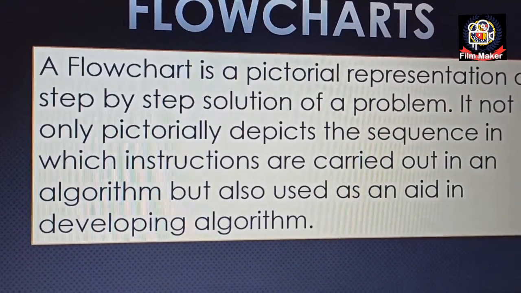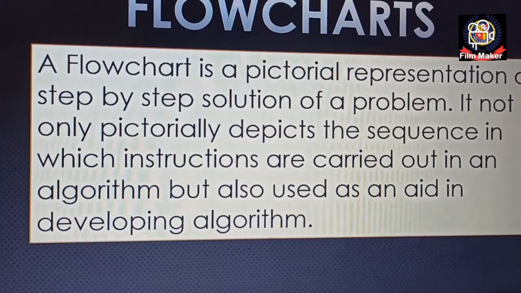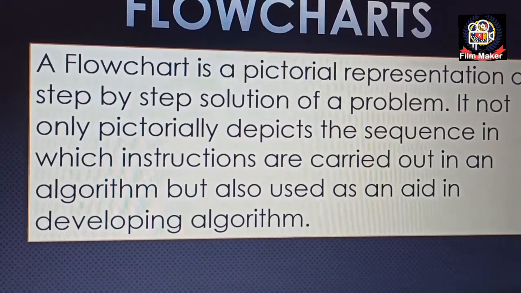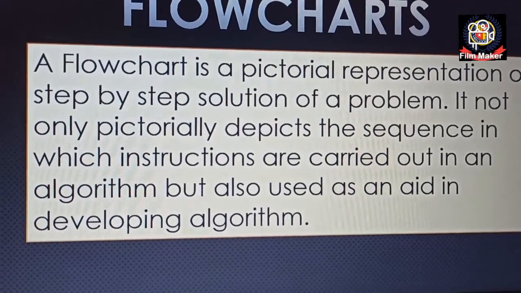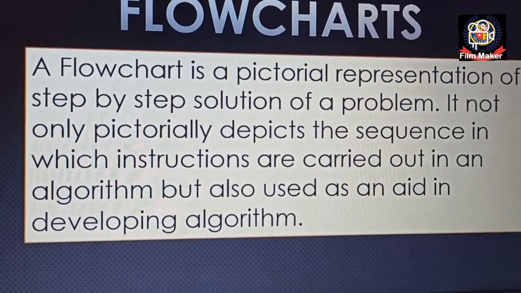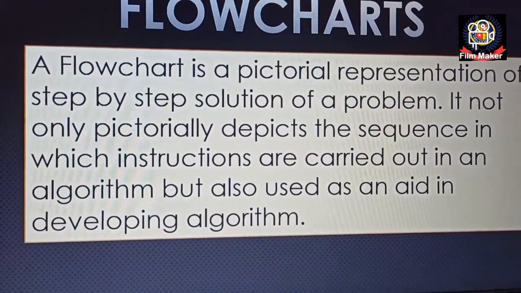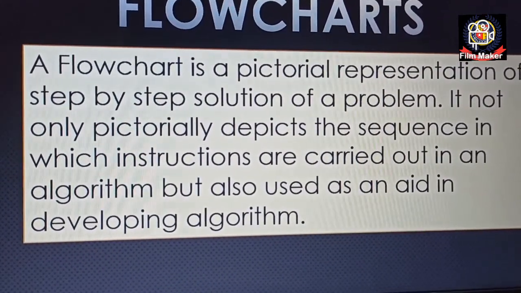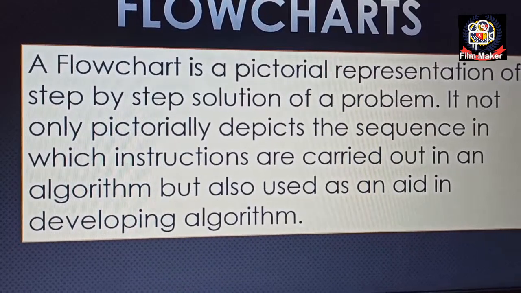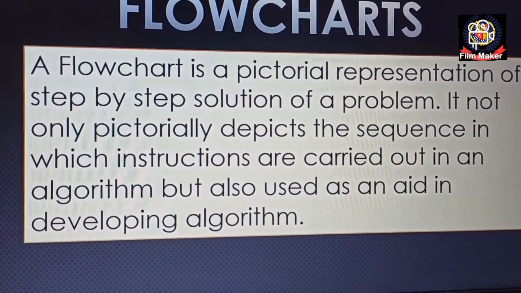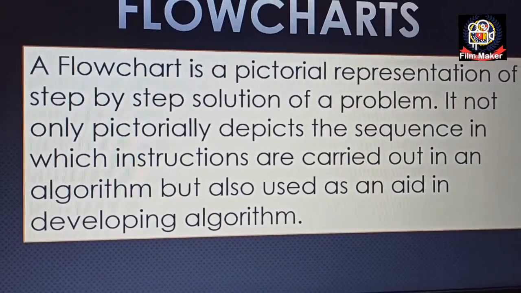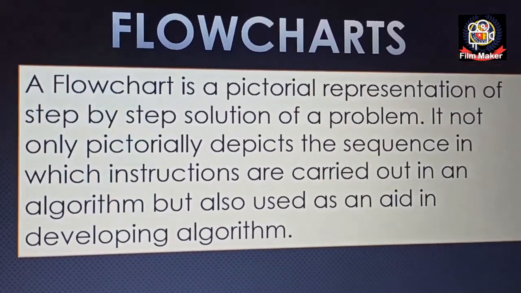Okay, suppose any problem has come and we know that in an algorithm we have to solve that problem in a finite time in a step-by-step form, right? So similarly, a flowchart is basically a pictorial representation of step-by-step solution of a problem, so that we can solve a problem step by step but in a pictorial way, by designing some symbols. Those symbols have some specifications that we are going to discuss after this.